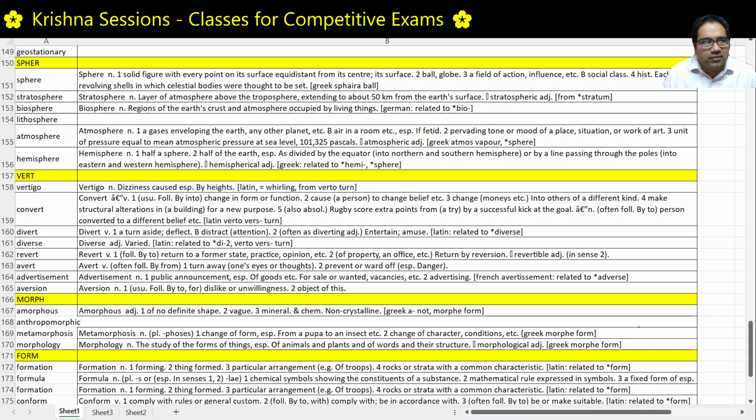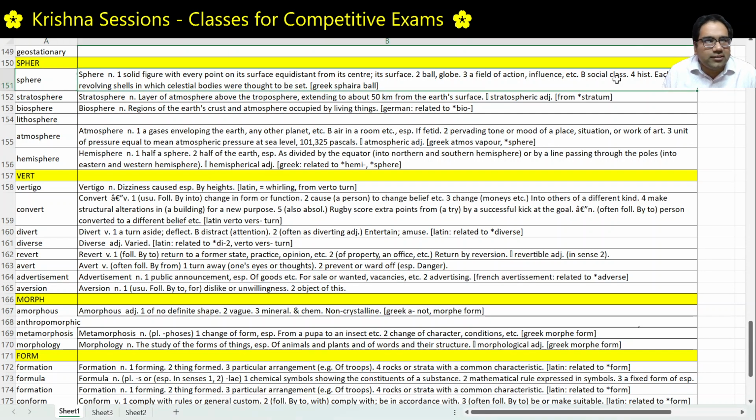We also use sphere to denote influence. For example, the political sphere, or the area was formerly within the sphere of influence of the US, let's say.